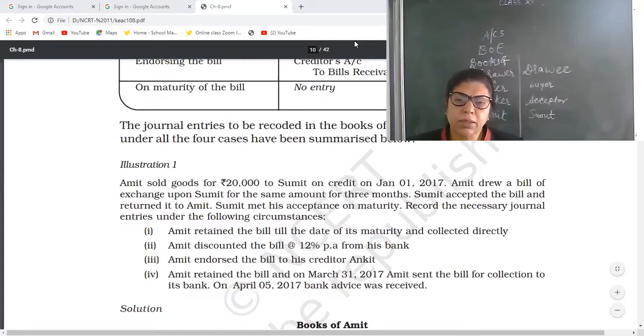Amit retained the bill till the date of its maturity and collected directly. Second case, Amit discounted the bill at the rate of 12% per annum from his bank. Third, Amit endorsed the bill to his creditor Ankit.